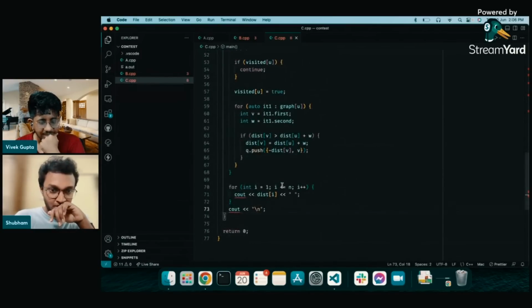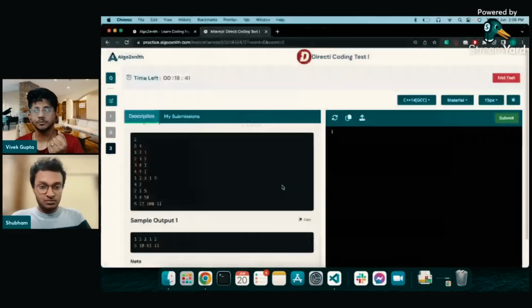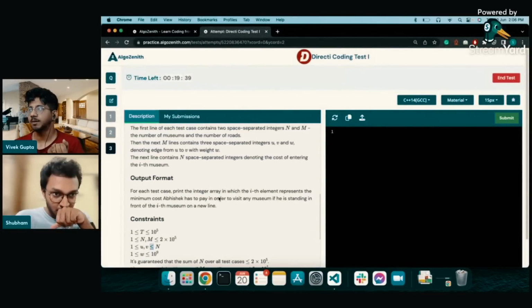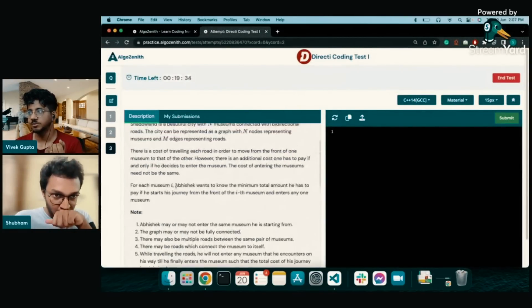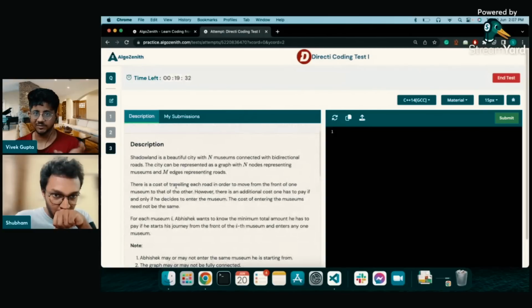Okay, I very recently saw the same question with just a small twist, that you have to come back to the original node also, like you have to go to a museum, visit, and then come back. So just make the edges twice the weight that is given. That was the trick for that problem. But the same test came up in another company's test very recently.